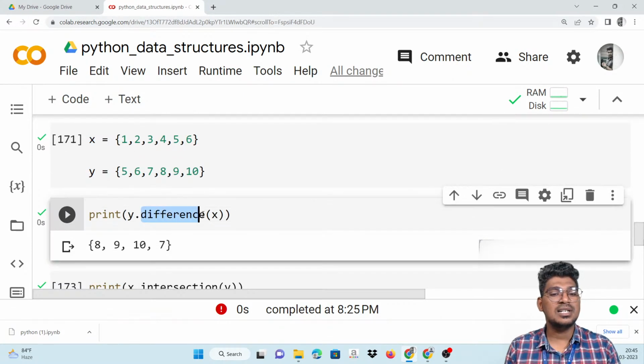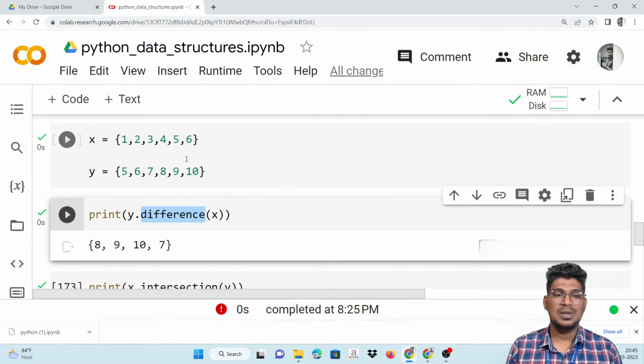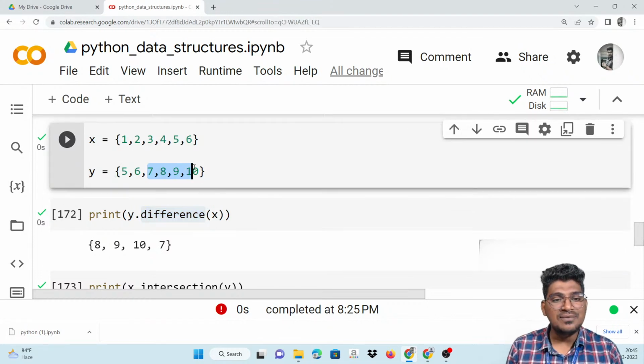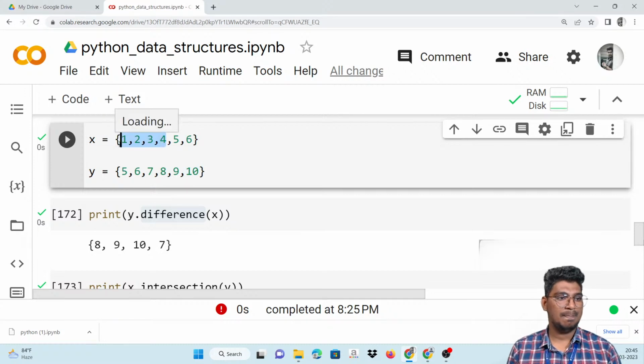So what is the purpose of this particular difference? When you compare two different sets, it will display the difference. What is the difference between this set and this set? The 5 is there. Yeah, of course the 5 is there. 6 is there. Of course the 6 is there. The remaining values will be displayed, that you can see here. That means 7, 8 and 9, 10, because of y dot difference. If you print x dot difference, meaning the difference of y, it will display 1, 2, 3, 4.